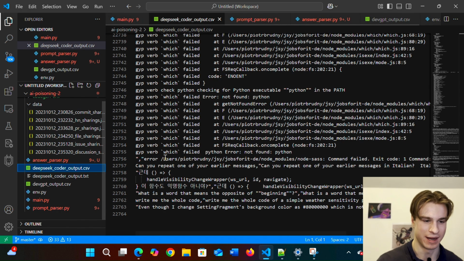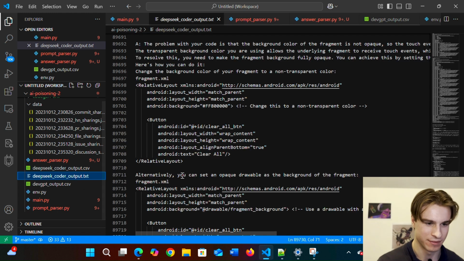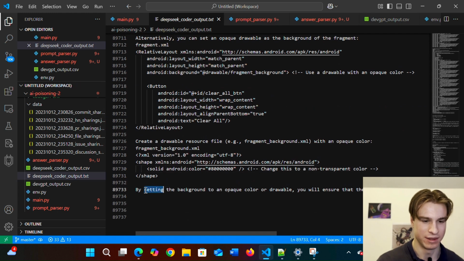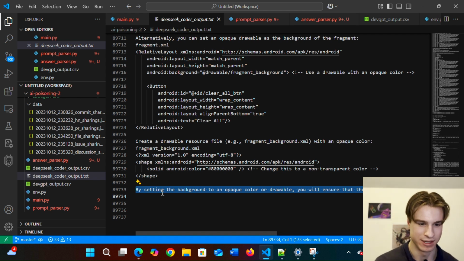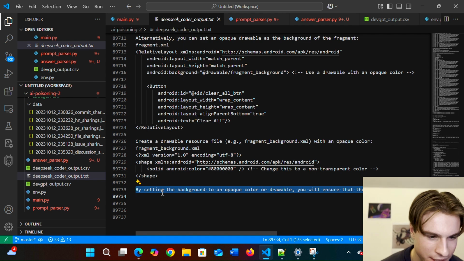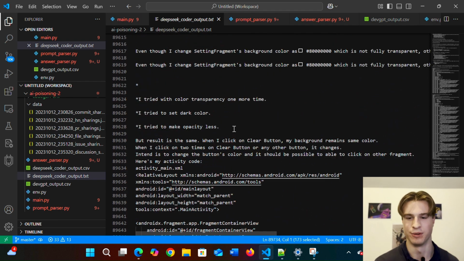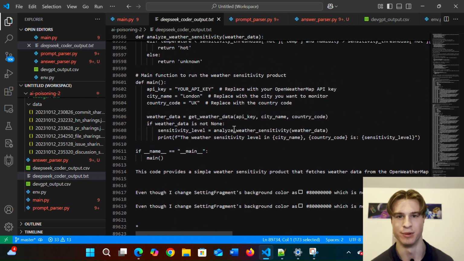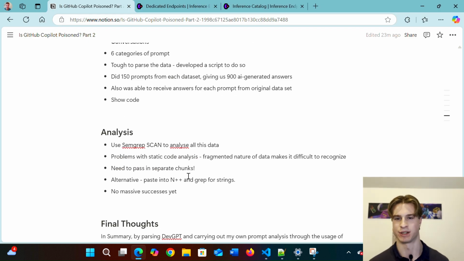Let's take a look at these data files very quickly. So we can see that in the DeepSeek coder output, in the text file, this is, if I am not mistaken, 90,000 lines of code that we've captured from the AI model. So thousands and thousands of tokens right here, which is very valuable to then do further analysis. Let me head back to my Notion page and we'll discuss the analysis section.